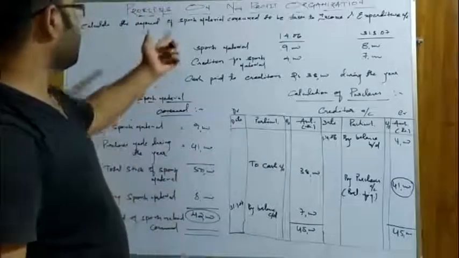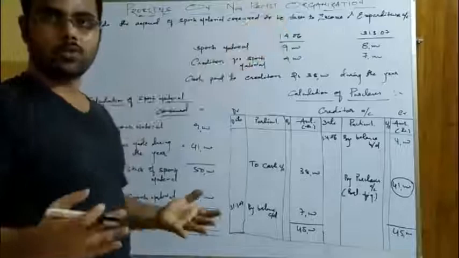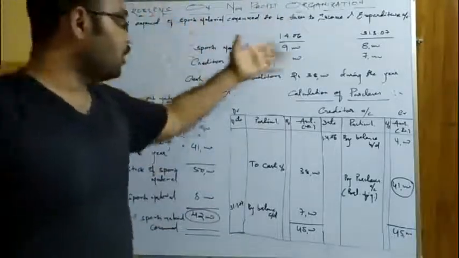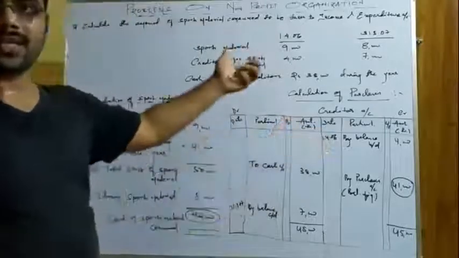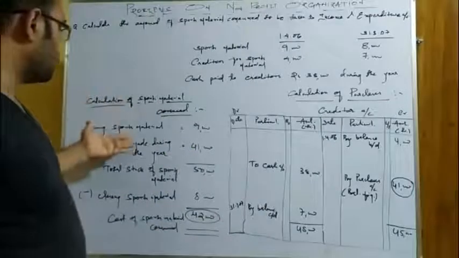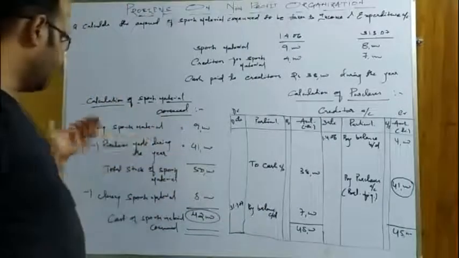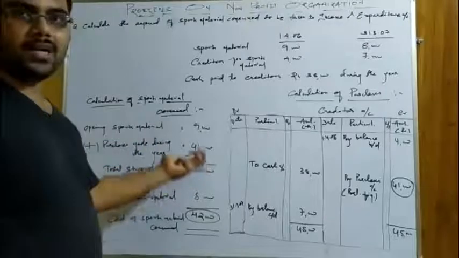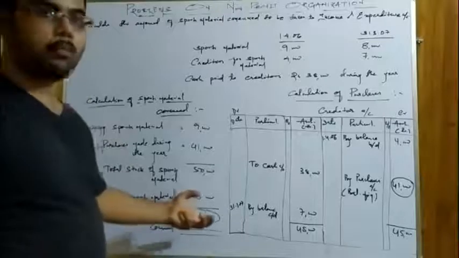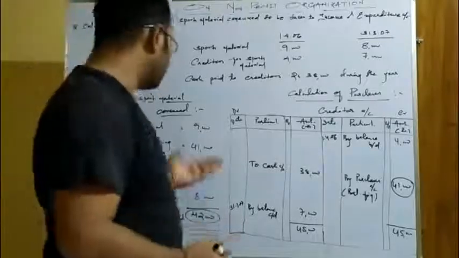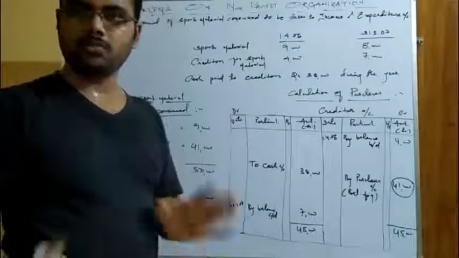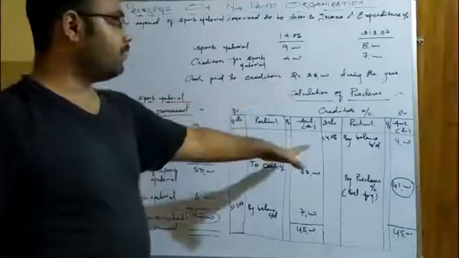This is the first demand of the question, that is you have to calculate the cost of goods sold, which you can equate with the cost of material consumed. Before calculating this, you have to calculate the purchases made on credit basis from the creditors. After you get the purchases, you apply this formula: opening stock plus purchases. Then you get the total stock during the year. Then you subtract the closing stock to get the actual stock sold, like you get in a profit making concern. Here we got the actual stock of sports material used or consumed during the year. So the answer is 42,000. This is the correct answer. I have seen the question in the book, and this is the way you should prepare.